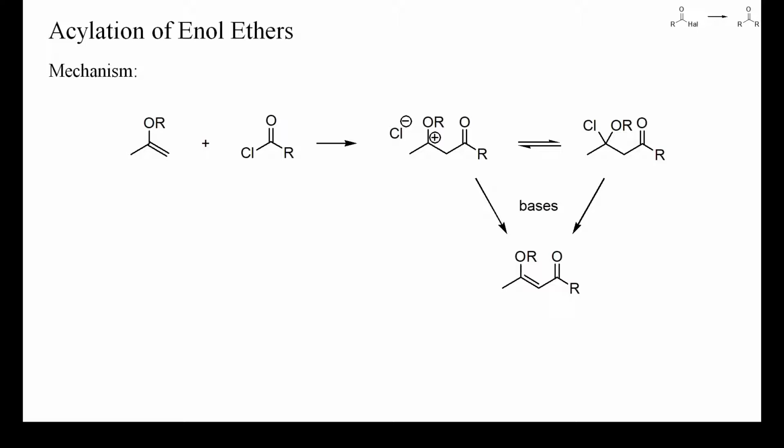Unlike alpha-haloalkylamines, however, which cannot be isolated, alpha-halo ethers can be sufficiently stable to allow isolation. These halo ethers are sometimes obtained when enol ethers are treated with strongly electrophilic acyl halides in the absence of any base. If bases are present, however, elimination usually occurs and yields beta-alkoxyenones.